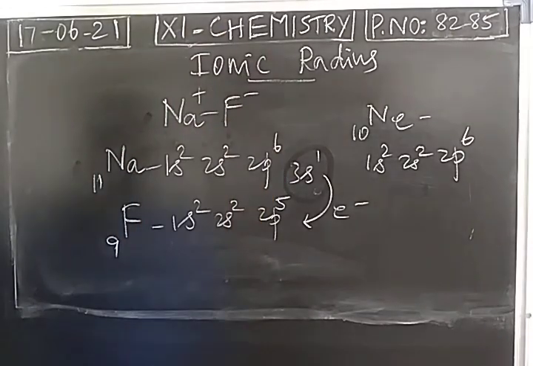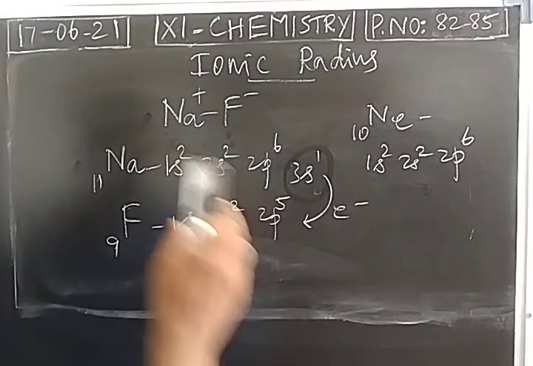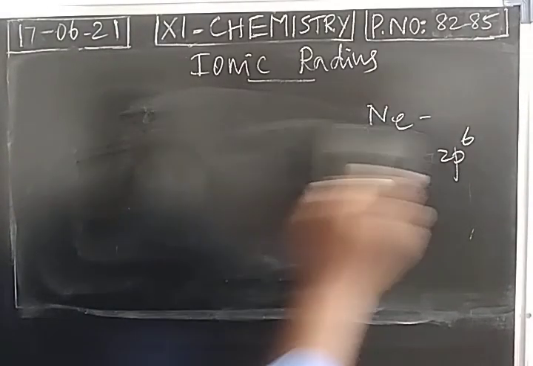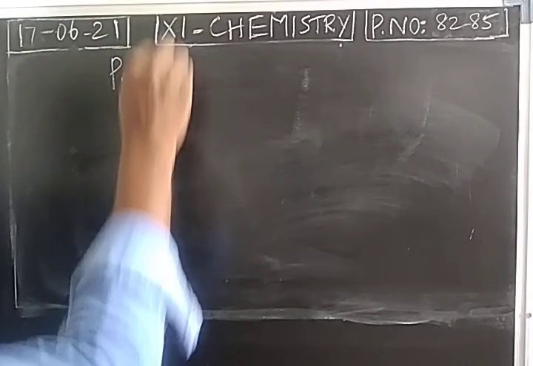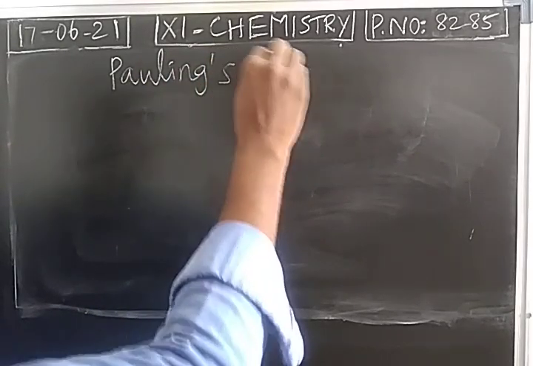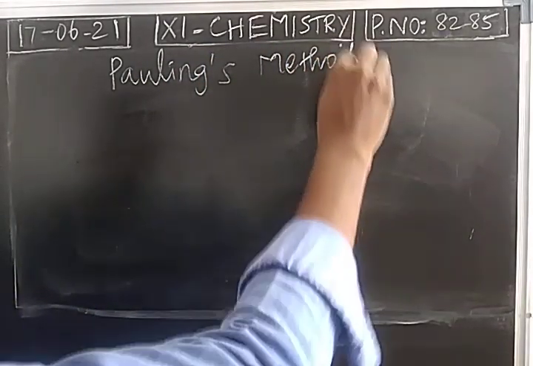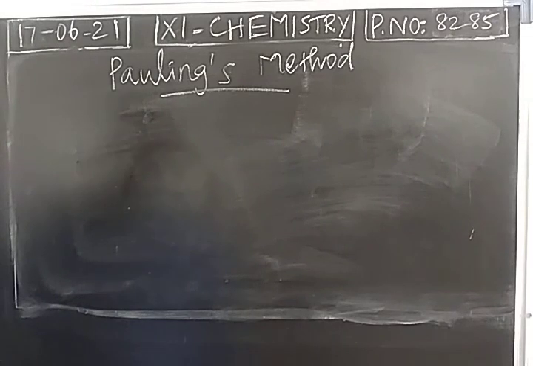So when you take an ionic compound, how will you find the radius of an ion? For that, we follow the method called Pauling's method. Pauling is the name of the scientist. He proposed a method of finding the radius of a cation as well as radius of an anion. Pauling assumed that in ionic compounds, each ion will have the noble gas configuration.